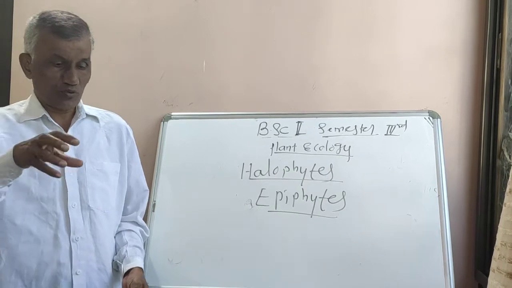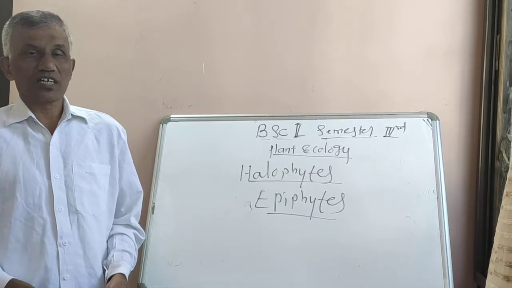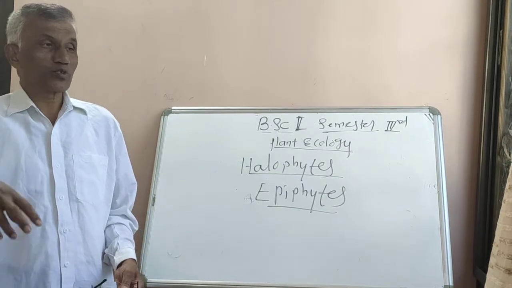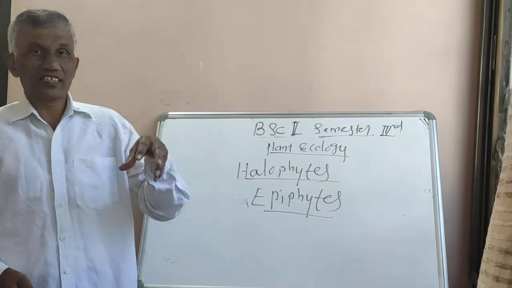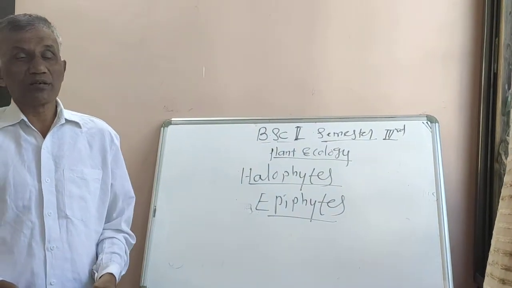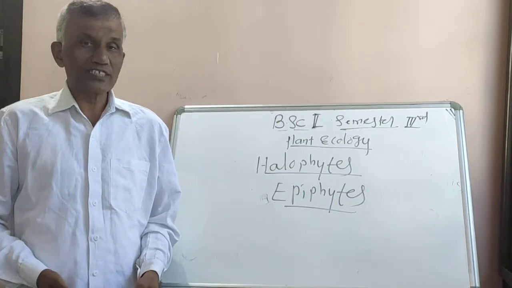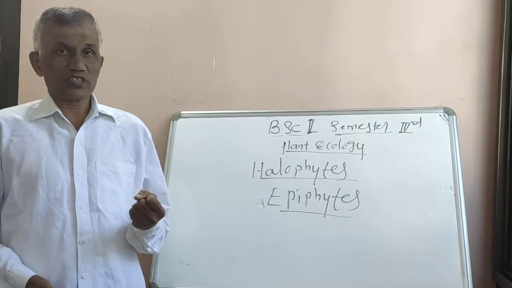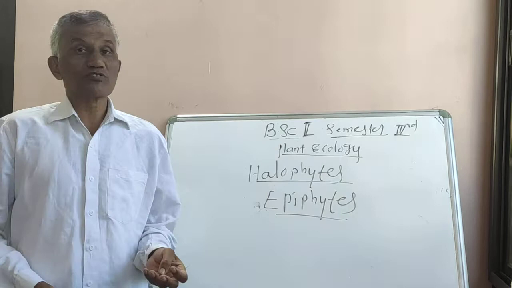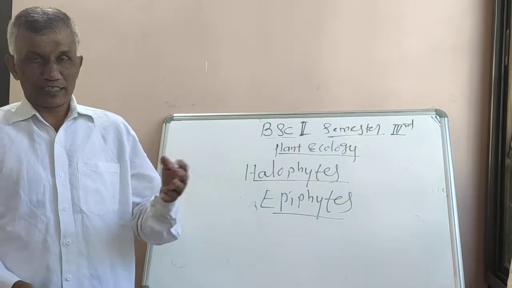Supportive root system, which holds the plants on the other plants. Then another, hanging roots, which hang in the air. So these are known as hanging roots, and the main purpose of hanging roots is to absorb oxygen and nutrients which are present in the atmosphere.